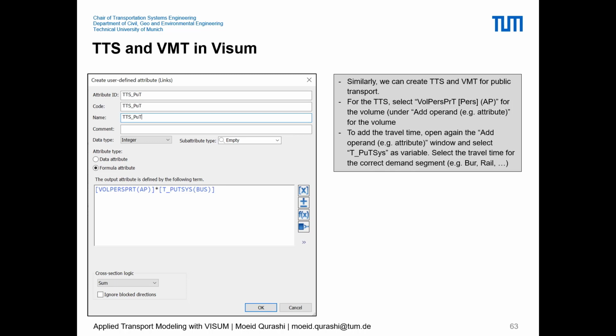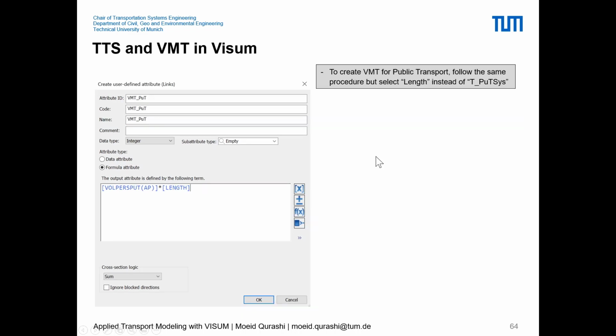Similarly, for public transport, we can have the volume persons PRT multiplied by the travel time. So we first have the attribute of volume persons PRT, for the volumes on the public transport lines, multiplied by the travel time by the public transport system, so the TPUT system. And similarly, VMT is the public transport volume multiplied by the length.